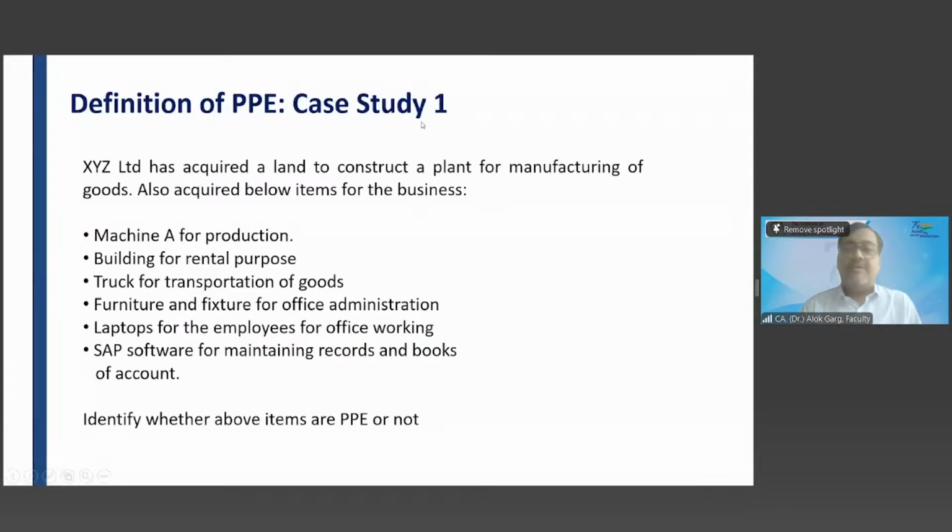Okay. Now let's discuss this case study quickly. XYZ Limited has acquired land to construct a plant for manufacturing goods. It also acquired the below items for the business. So XYZ Limited acquired land to construct a plant. What is the nature of these assets, land and plant?